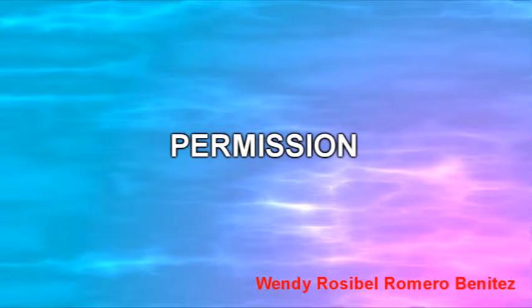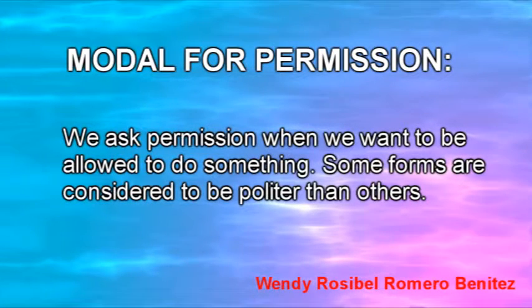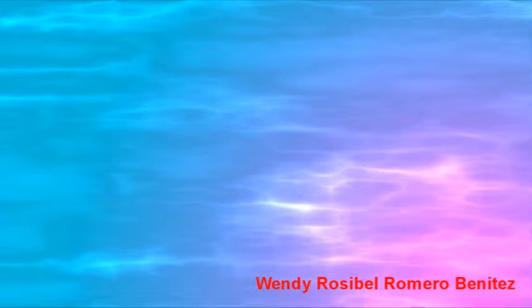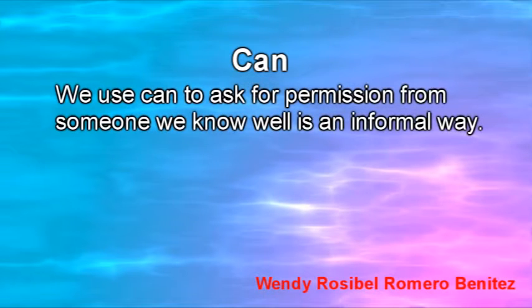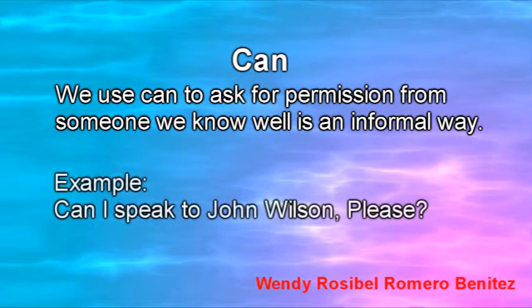Modals for permission. We ask permission when we want to be allowed to do something. Some forms are considered to be more polite than others. The first modal of permission that we have is can. We can use can to ask for permission from someone we know well. It's an informal way. For example, can I speak to John Wilson, please?